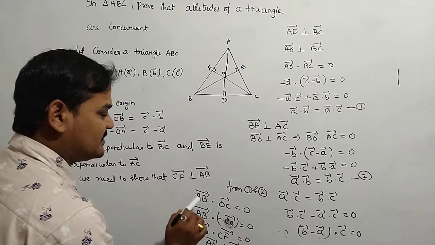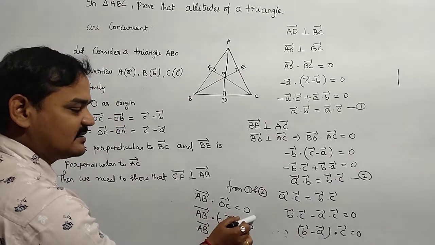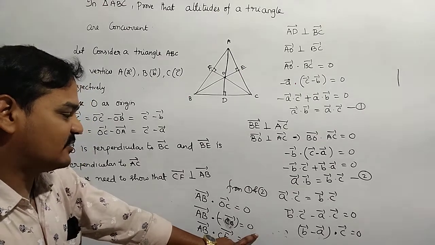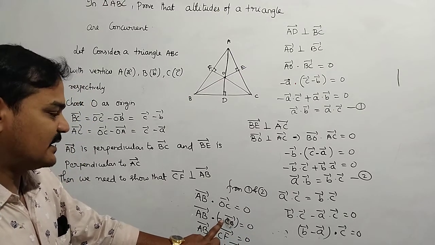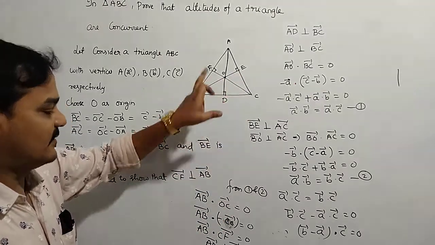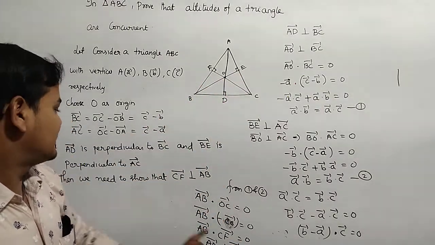So B bar minus A bar, what is that? AB bar dot CO bar, that is AC bar, is equal to 0. That can be written as minus CO bar, because this is 0, so you can write it with the minus, nothing to worry. So that is AB bar dot CO, and CO means CF, is 0. So AB is perpendicular. That is the conclusion.